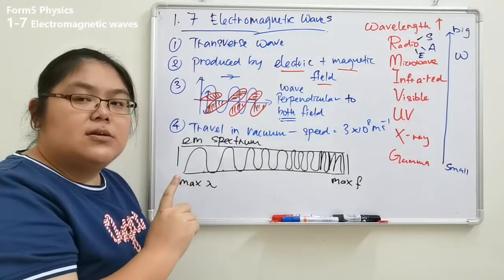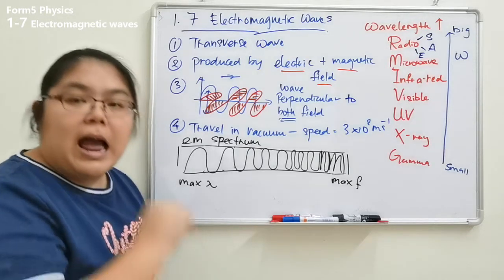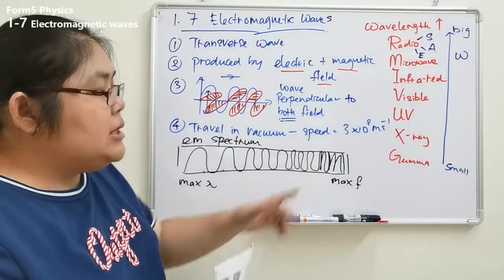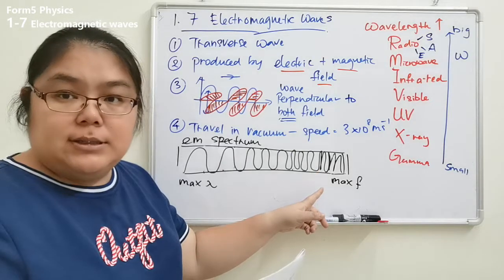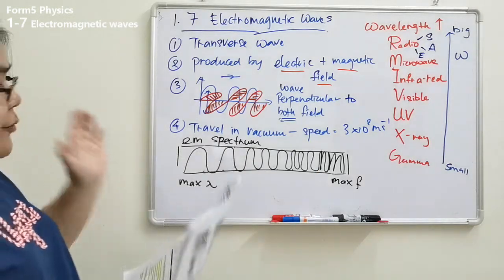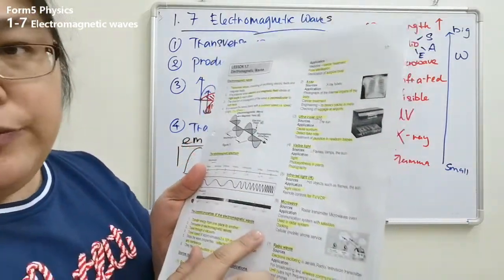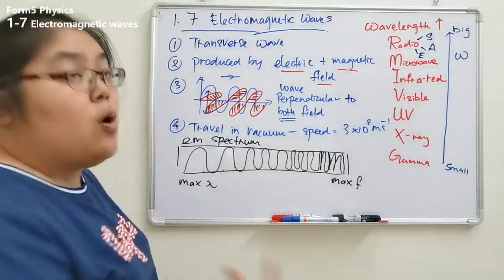Highest frequency means the signal becomes strong, the energy is also strong, with high penetrating power. That means this one is the most dangerous. Okay, compare with the others. Now, followed by this spectrum, we're going to see the common properties of the electromagnetic waves. What are the properties of all these waves?